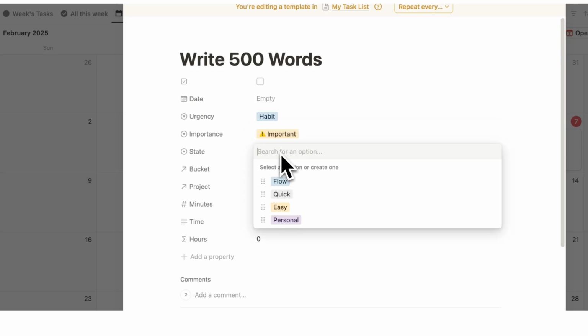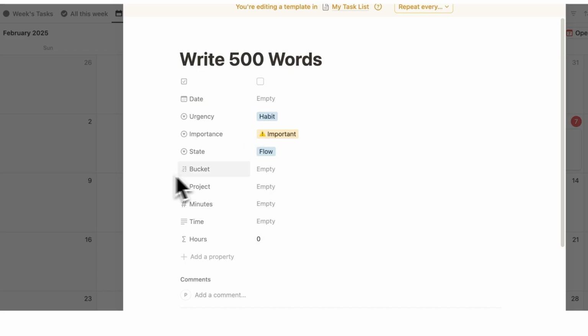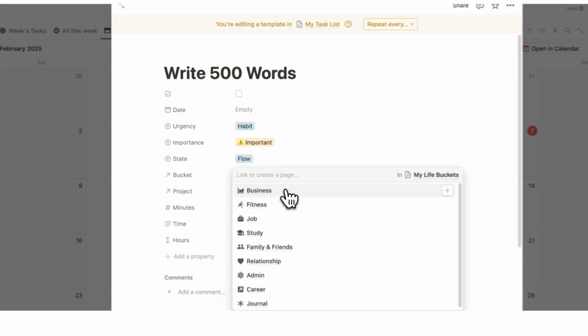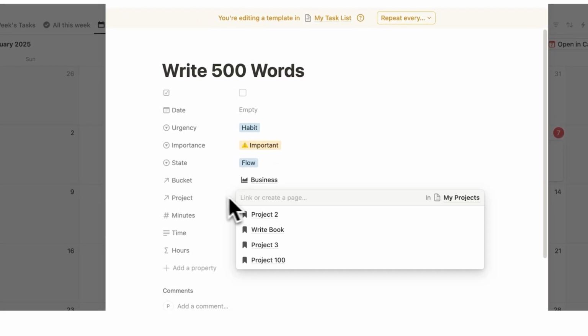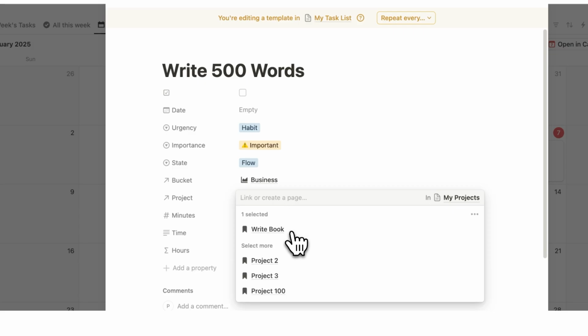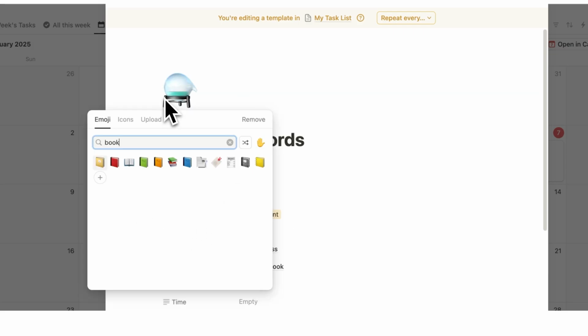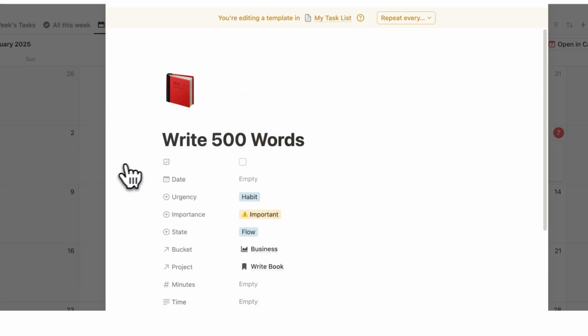The state of mind for this does require a flow state. You need to be in full cognitive demand to do that. And then we can select the bucket here. So this is for my business. I'm writing the book for the business. And the project here will be relevant to the Write Book project that we just set up. And of course, I can add an emoji. Let's do this book emoji.